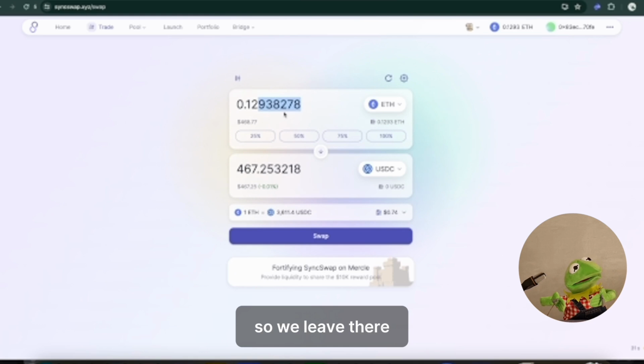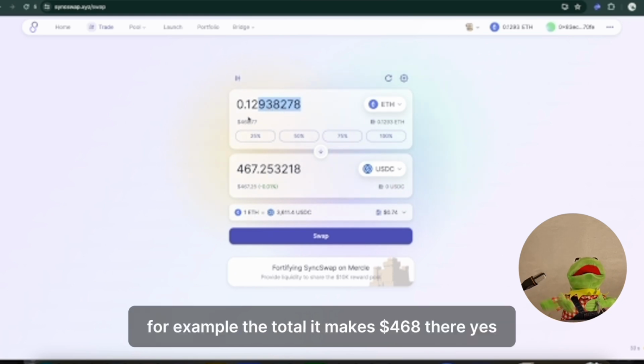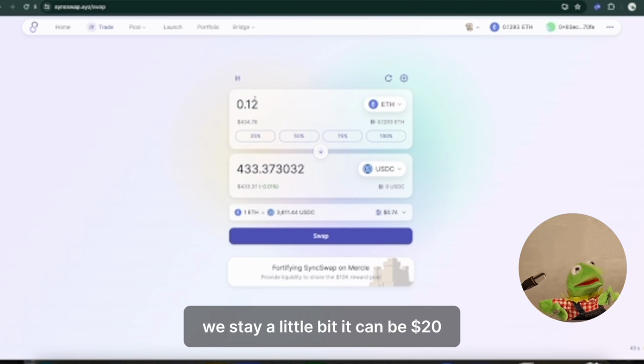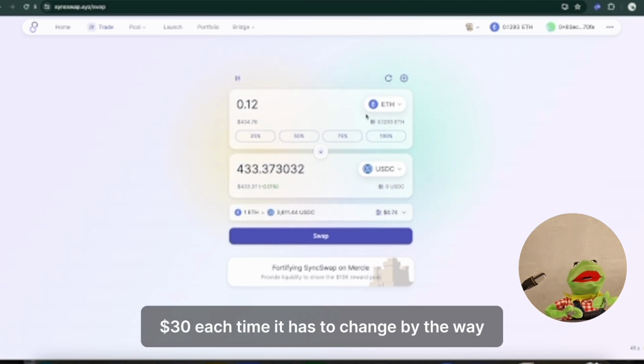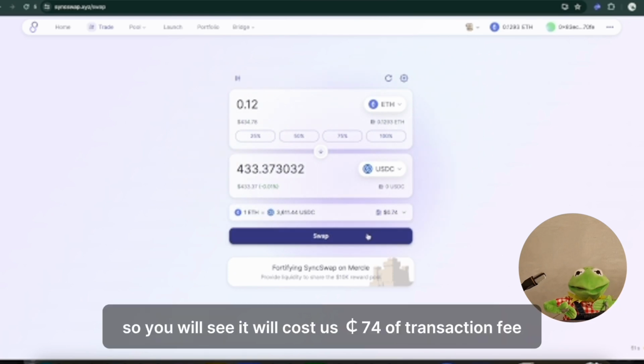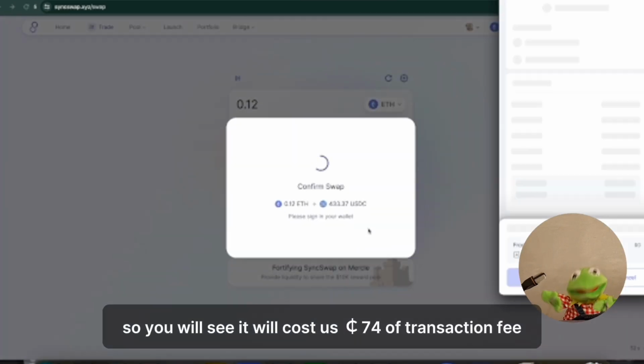So we leave, for example, the total makes $468. There, yes, I take off a little, it makes $434. We stay a little bit, it can be $20, $30. Each time it has to change, by the way, and we pass it in USDC, so you will see it will cost us 74 cents of transaction fee.